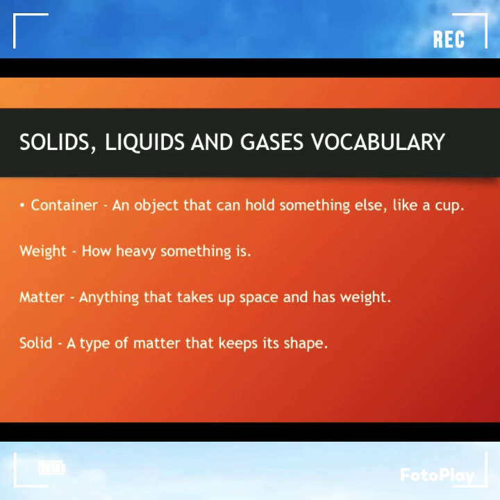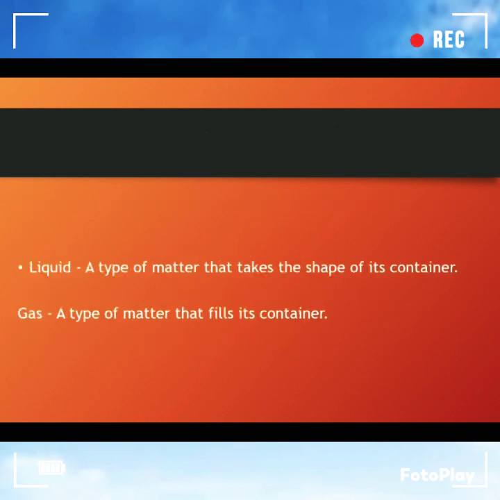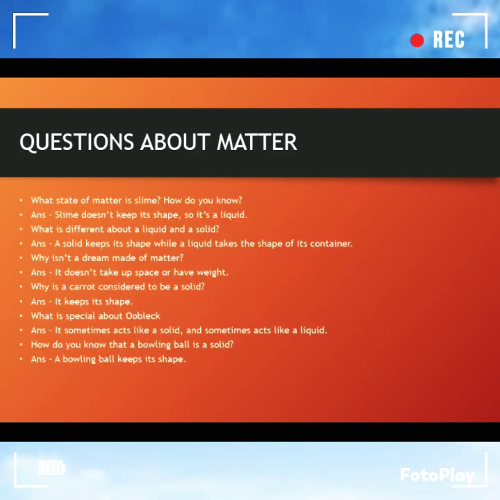Solids, liquids and gases vocabulary. Container: an object that can hold something else, like a cup. Weight: how heavy something is. Matter: anything that takes up space and has weight. Solid: a type of matter that keeps its shape. Liquid: a type of matter that takes the shape of its container. Gas: a type of matter that fills its container.